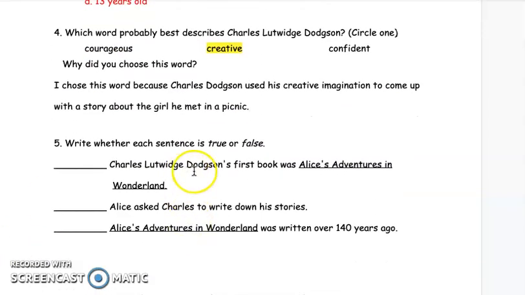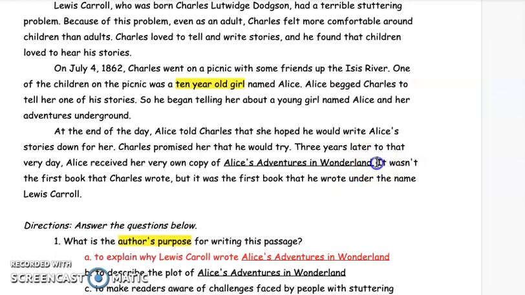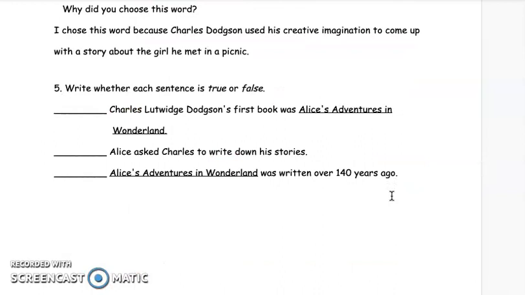Okay, number 5. Write whether each sentence is true or false. First one, Charles Lutwidge Dodgson's first book was Alice's Adventures in Wonderland. Be careful here. Let's look here. It wasn't the first book that he wrote. It was just the first book with his new name. So it's actually false.